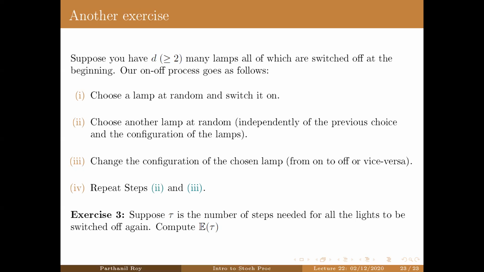So compute the expectation of tau. This was essentially solved for you in the last class. The only missing piece was positive recurrence of the Markov chain, which will ensure that the stationary distribution is unique. But that is guaranteed now because of the previous exercise.